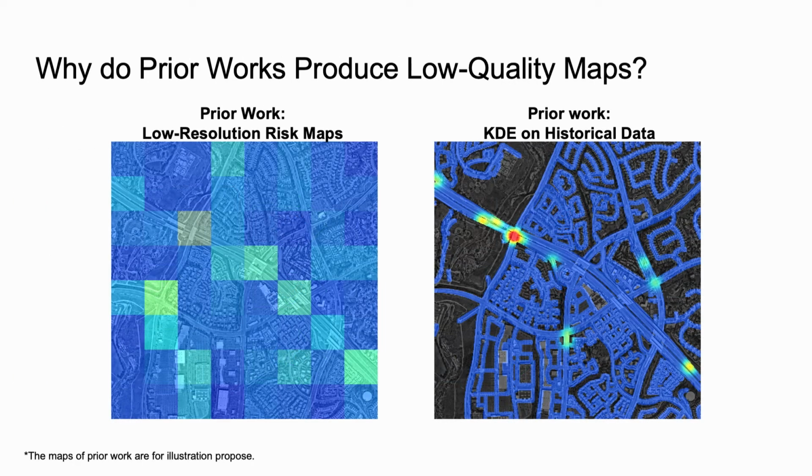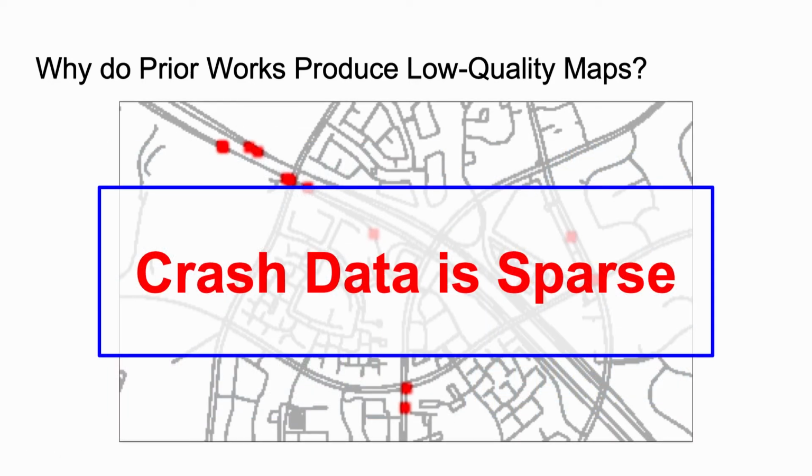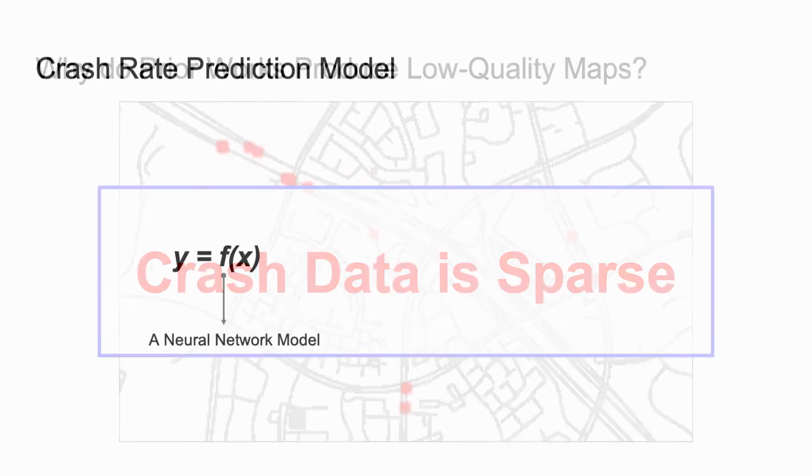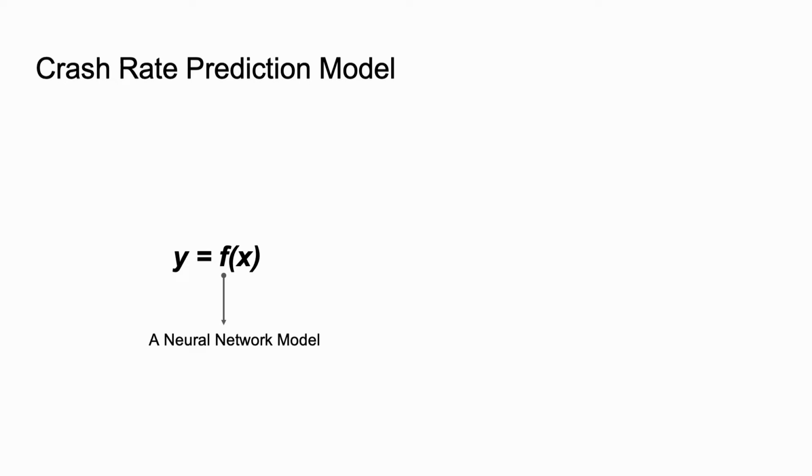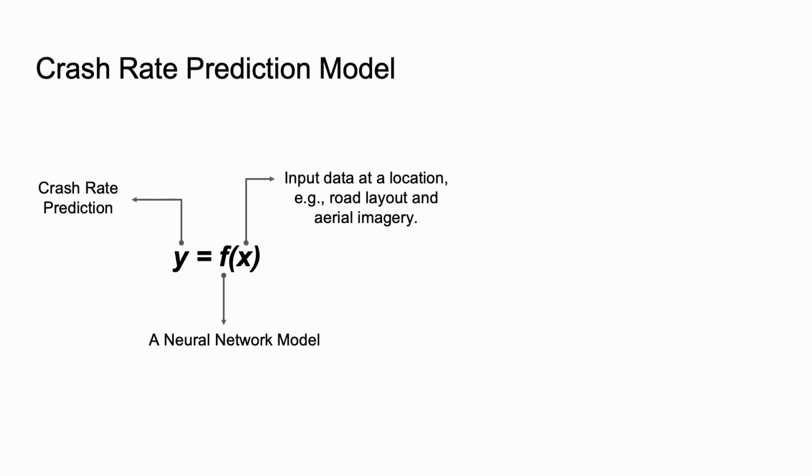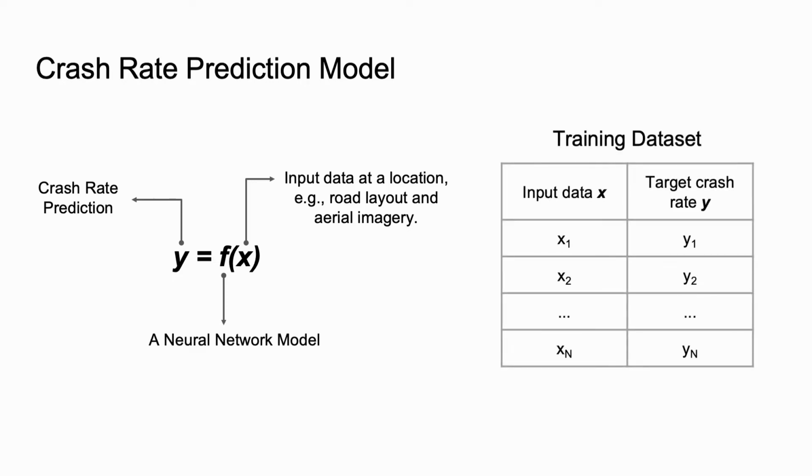High-quality maps are great, but why do all the existing works produce risk maps with either low spatial resolutions or low accuracy? We found that the answer to this question is that crashes are too sparse. A commonly used approach to predict crash risk is to train a neural network model that maps the input data to the crash rate. In this approach, to train the model, we need a training dataset with many pairs of input data and the target crash rate. However, when we consider high-resolution risk maps, it is almost impossible to obtain the target crash rate.